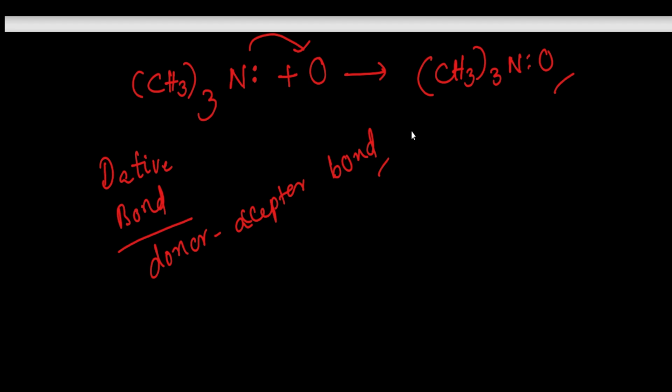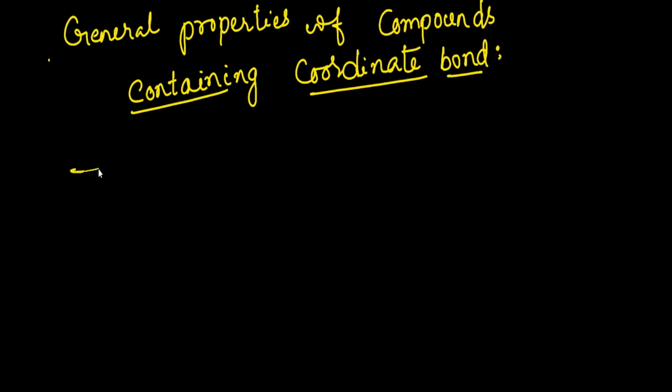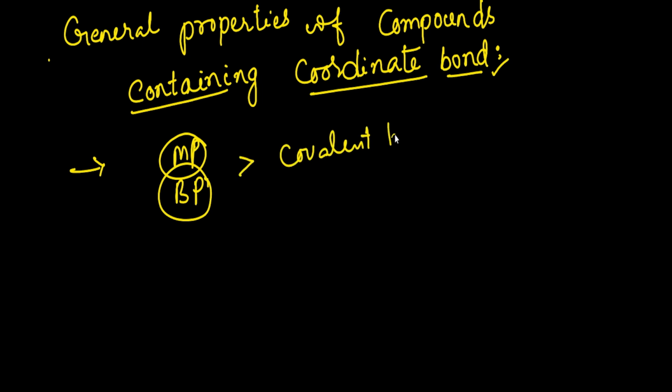Now let us see what are the properties of this coordinate bond. So what are the general properties of the compounds which contain coordinate bonds? Generally, the compounds which are containing coordinate bonds show melting points and boiling points that are always higher than those of covalent compounds and lower than those of ionic compounds.